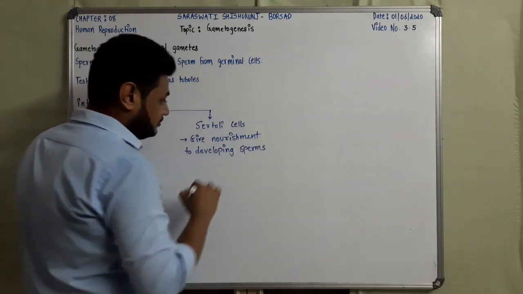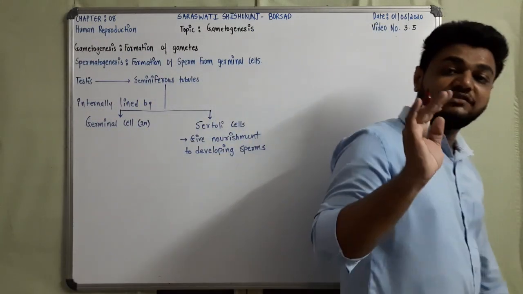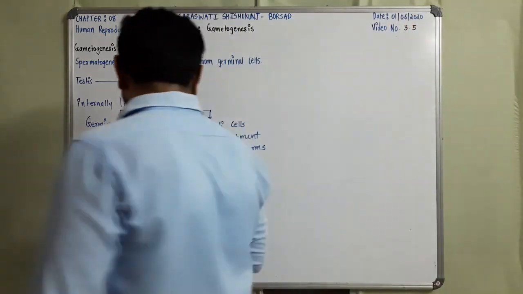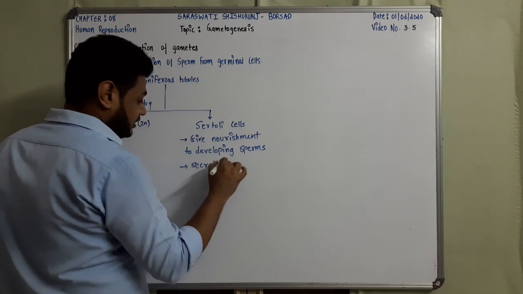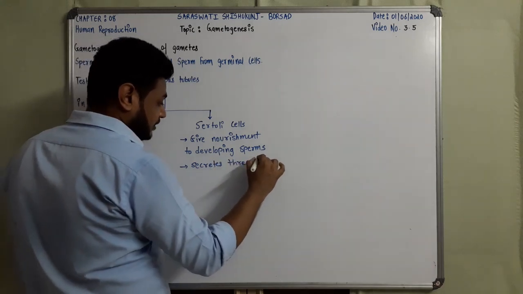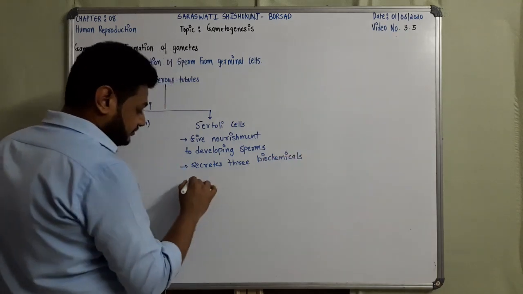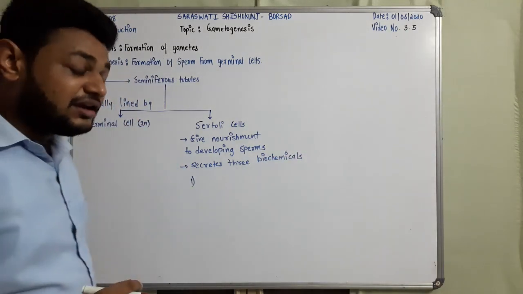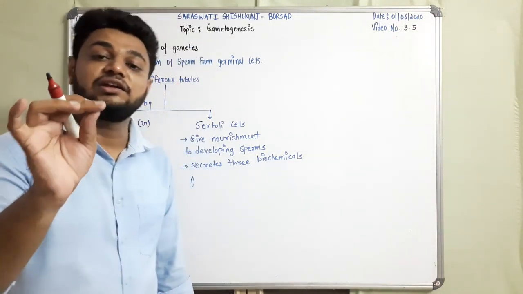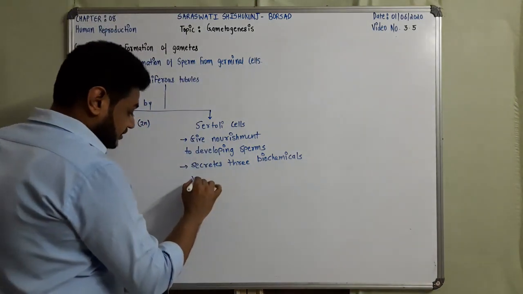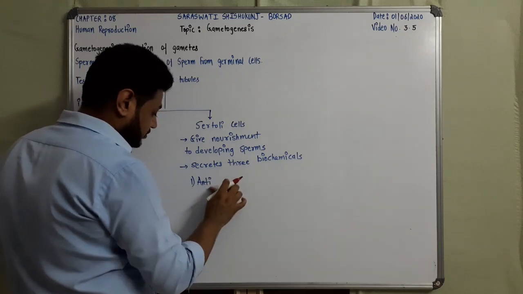Now, Sertoli cells secrete three biochemicals. Understand it. The first one is anti-Mullerian hormone. This inhibits the development of Mullerian duct in males. So the first one is anti-Mullerian hormone.